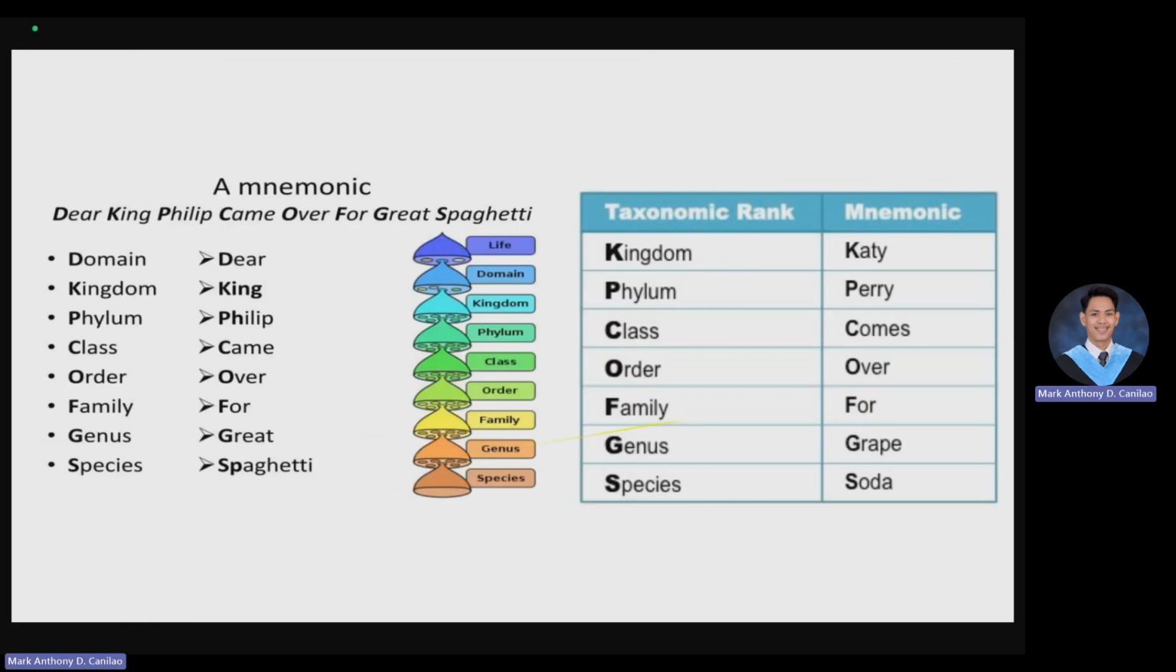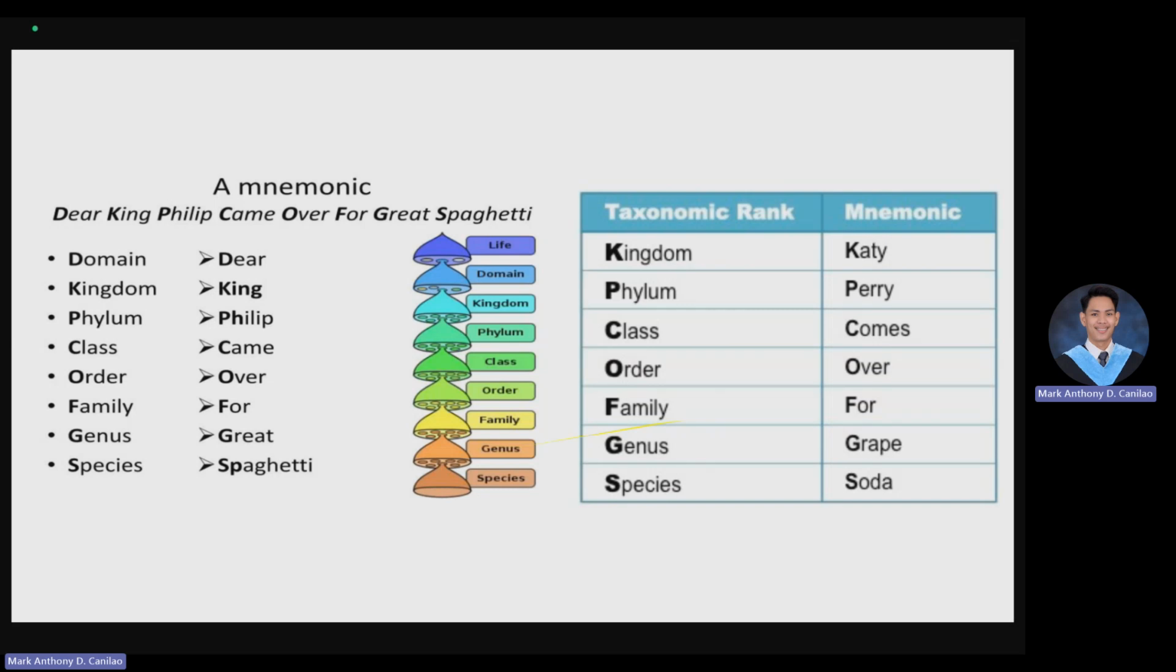Order Carnivora, class Mammalia, phylum Chordata or chordates, kingdom Animalia, and domain Eukarya. So for you to be able to understand and retain this, there are also mnemonics that we can use for us to know the proper taxonomic rank. From domain, kingdom, phylum, class, order, family, genus, species, we can use this one: Dear King Philip, come over for great spaghetti. Again, dear King Philip, come over for great spaghetti.